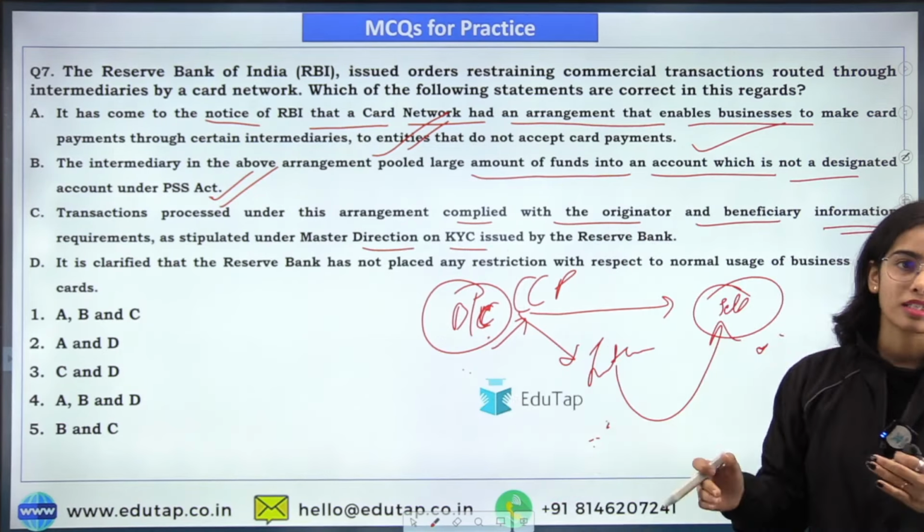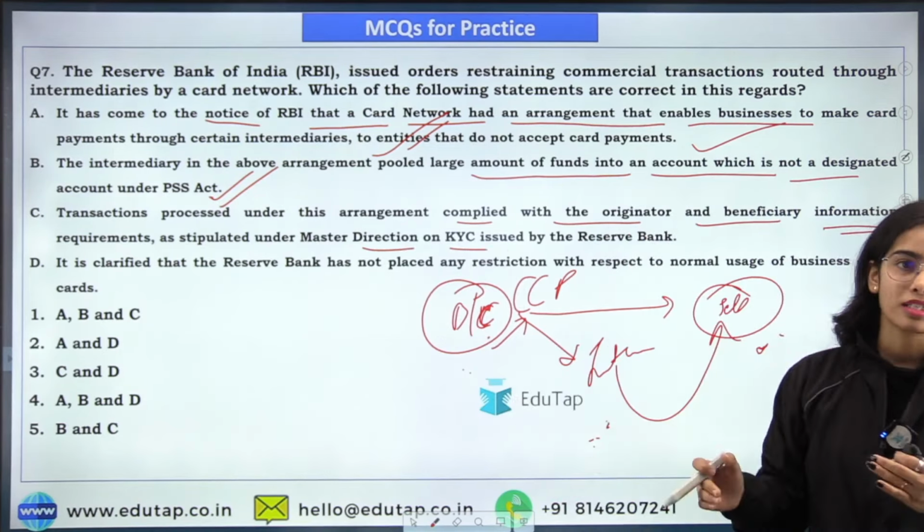No, because the company or the buyer is not directly connected with the seller. The buyer is connected with intermediary, the seller is also connected with intermediary. Buyer is paying to this intermediary, seller is getting the money from this intermediary. So they are not directly connected, and that's why the transactions that were processed under this arrangement did not comply with the originator beneficiary information requirements.